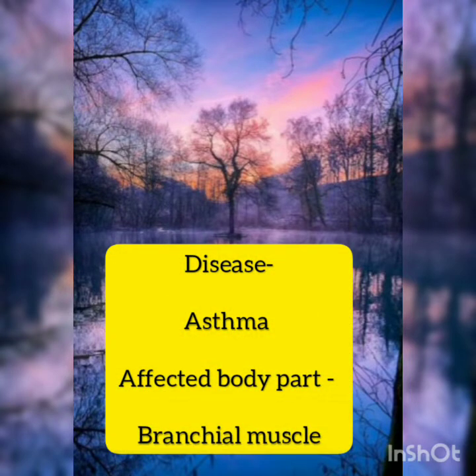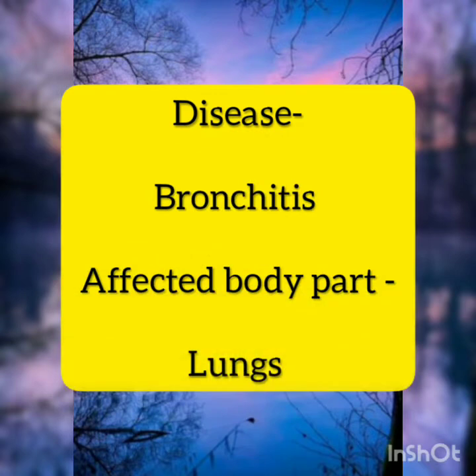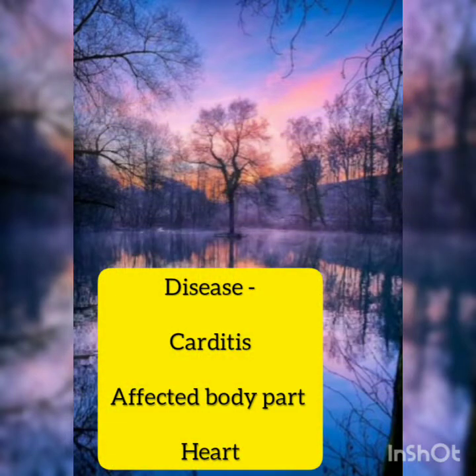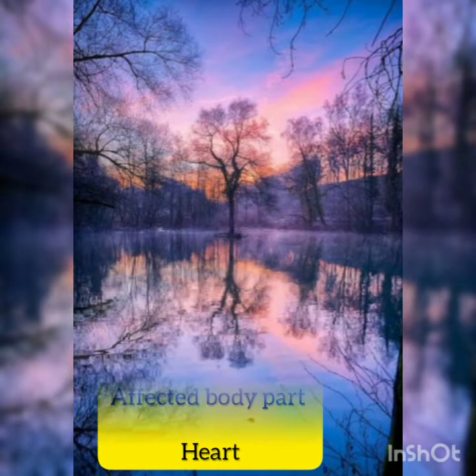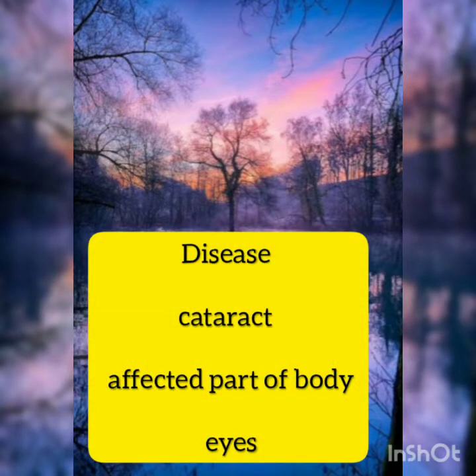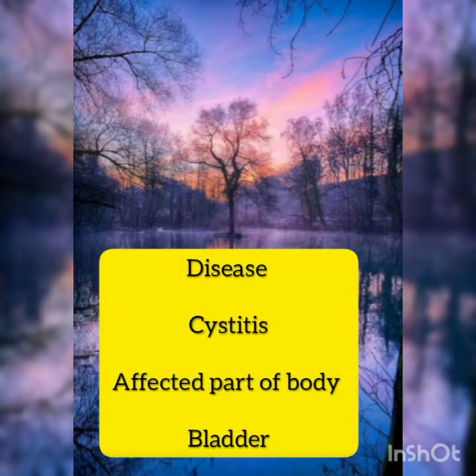Now third is asthma. Affected body part is bronchial muscles. Now fourth one is bronchitis. Affected body part is lung. Now disease is carditis and affected body part is heart. Disease is cataract and affected body part is eyes. Now disease is cystitis, affected body part is bladder.